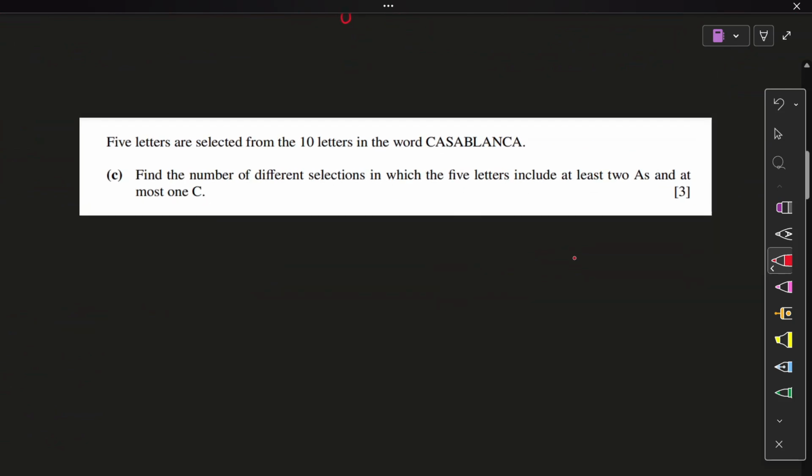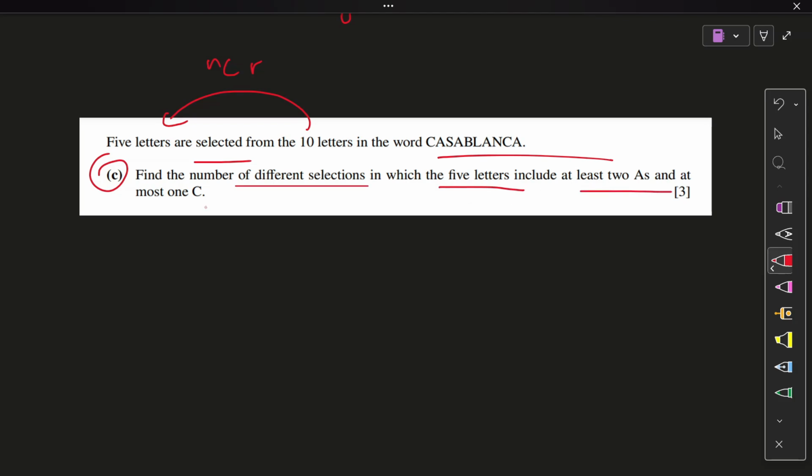5 letters to be selected out of the 10. So we already know it's a combination question in the word Casablanca. But see, find the number of different selections in which 5 letters include at least 2 A's, at most 1 C. So greater than or equal to 2 A's and at most 1 C, so less than or equal to 1 C. This is the condition. So let's make cases. 1, 2, 3, 4, 5.